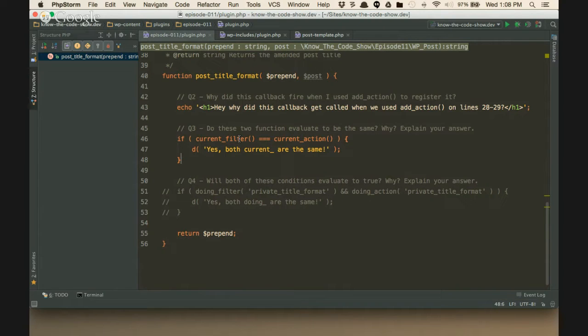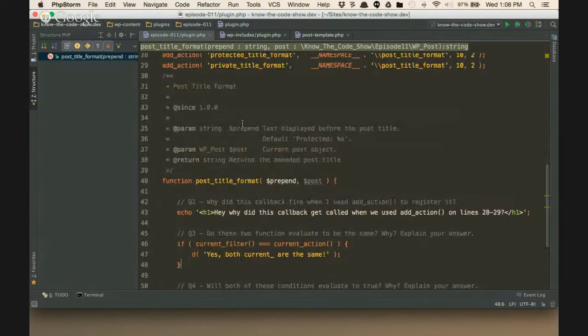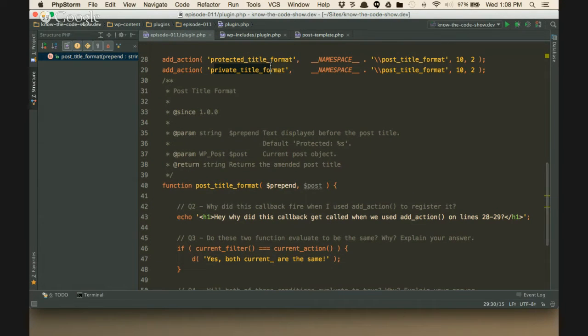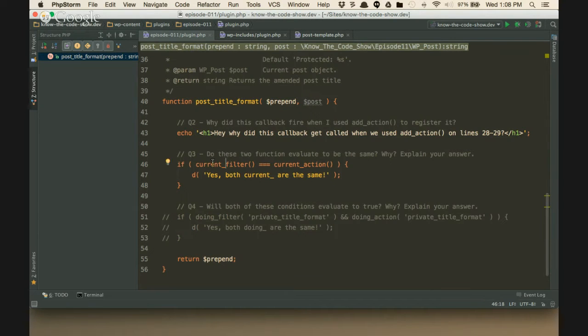We know that the CurrentFilter goes and it looks at which filter right now is executing. It's actively executing, which means it's the last one in that global, right? And if you don't know what I'm talking about, you want to go back to the last episode and watch that one because we really dug into that baby and understood it. Okay, so it's telling me that right now, this is the one that's firing. That's what this is telling me.